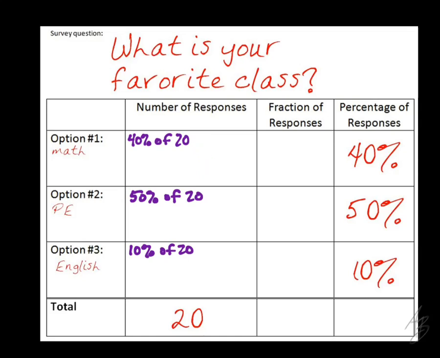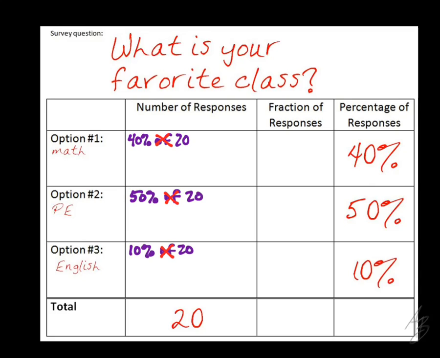We can figure this out by doing what? What does of mean? It means multiply, right? So we're going to do 40% times 20, we're going to do 50% times 20, and we're going to do 10% times 20. Go ahead and do those real quick on your own.